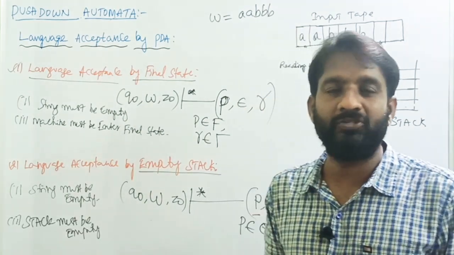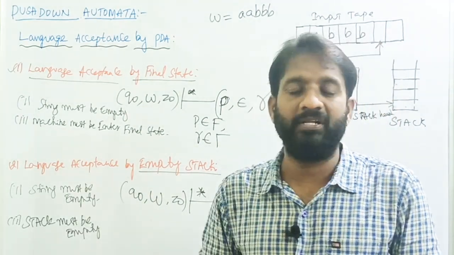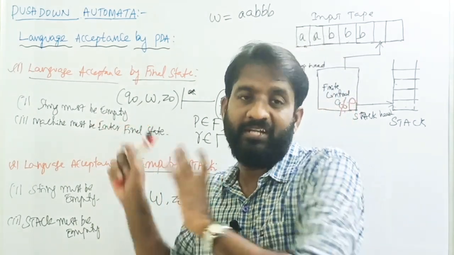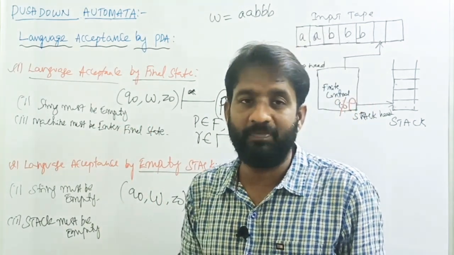Finally, there are two ways to accept a language by pushdown automata. One is language acceptance by final state, and the second one is language acceptance by empty stack.